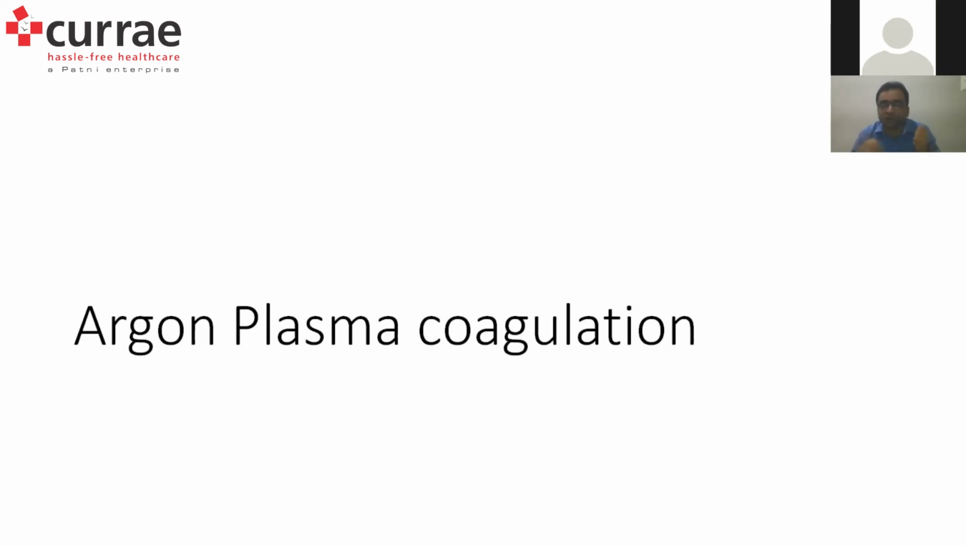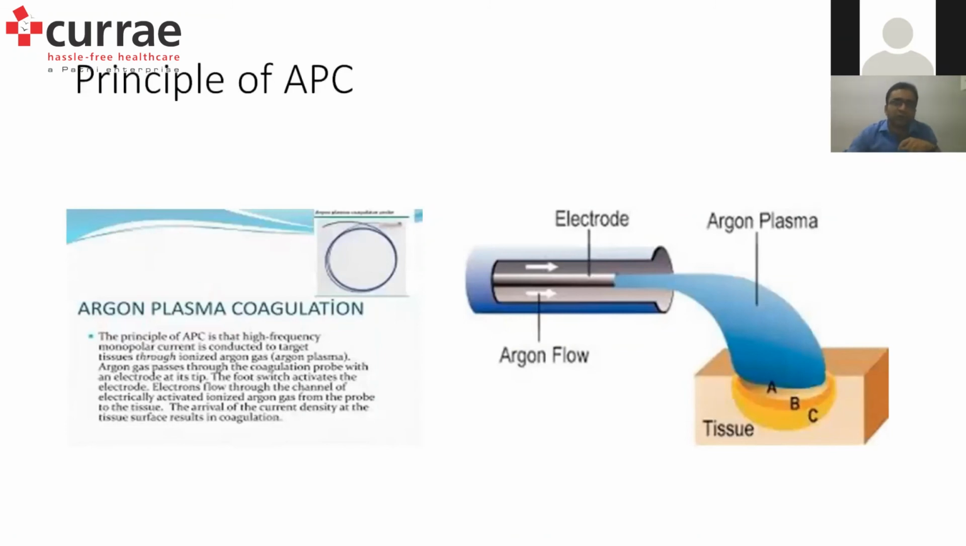So along with the endoscope, we pass in a probe, and this is the wire, the probe wire. One part is connected to the channel and one part goes inside the channel. The principle is that it is usually a high frequency monopolar current. So from that electrode, there will be argon flow in the probe here. The argon gas is connected, and there will be this electrode from which argon gas passes through the coagulation probe and the electrode at its tip. And when we press the foot switch, it activates the electrode. The electrons will flow through the channel electrically and get activated. And by heat, there will be coagulation of the mucosa.